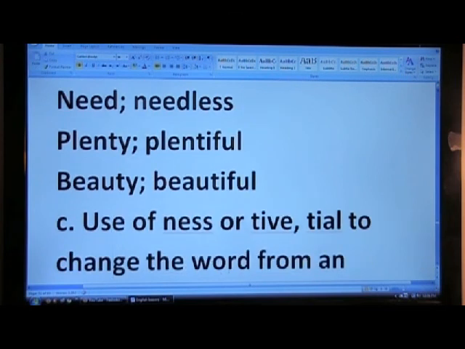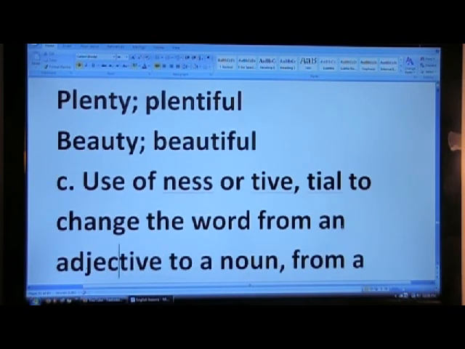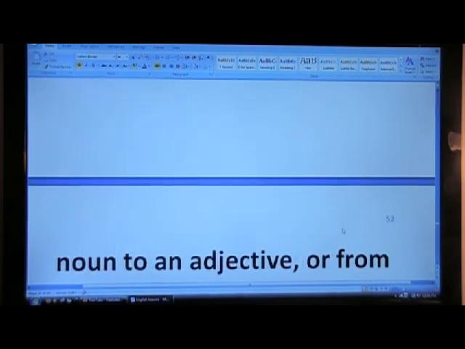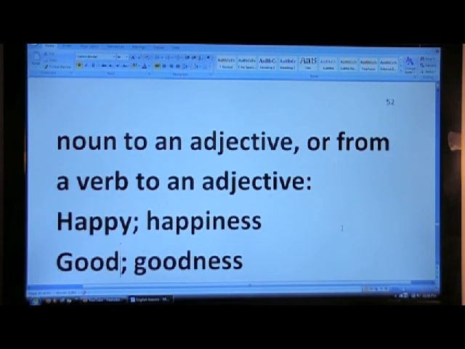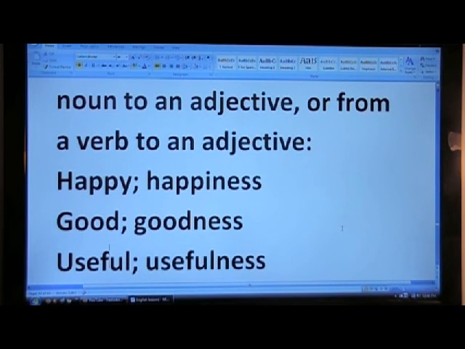We can also use a word in NESS, ness, or TIVE, or TIAL to change the word from an adjective to a noun, or from a verb to an adjective. Let's go through some examples.